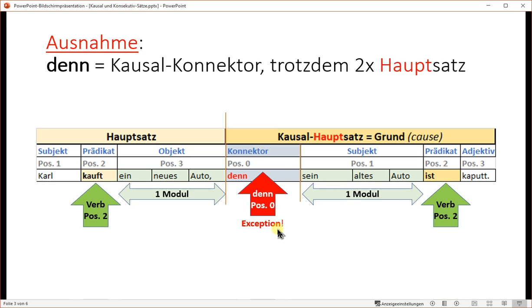But here's the exception, the connector denn. The connector denn is not counted. This is position 0. The Hauptsatz starts actually here, that's why we count from here 1, 2, 3, and that's why the verb with that connector is here.